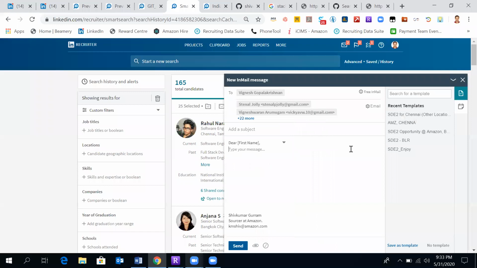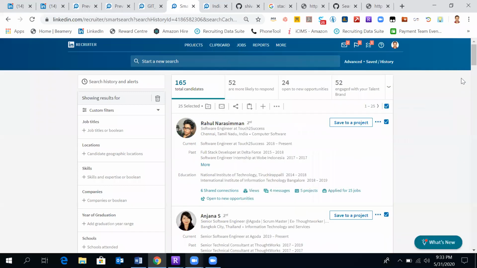That's nice. At least we can save our rate. So that's another synchronizing way. The profiles which exist on LinkedIn, anyhow we are getting. The profiles which do not exist on LinkedIn, we are merging in one particular platform, in one particular project, and able to send emails from there.